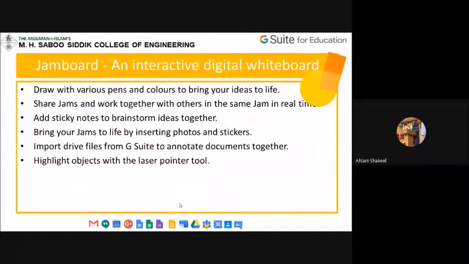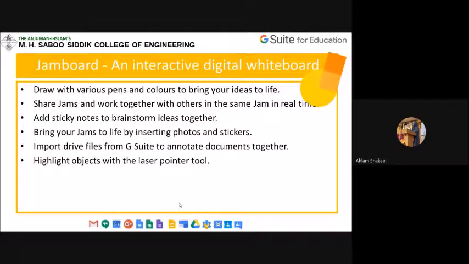The software is available free of cost, but if you want to buy a Jamboard, that's a hardware device, an actual board with a duster and everything, a pen, stylus attached to it, and you can buy that. But we are not talking about that Jamboard. We are talking about the software part of it that is available on G Suite for education, and we can use it free of cost.